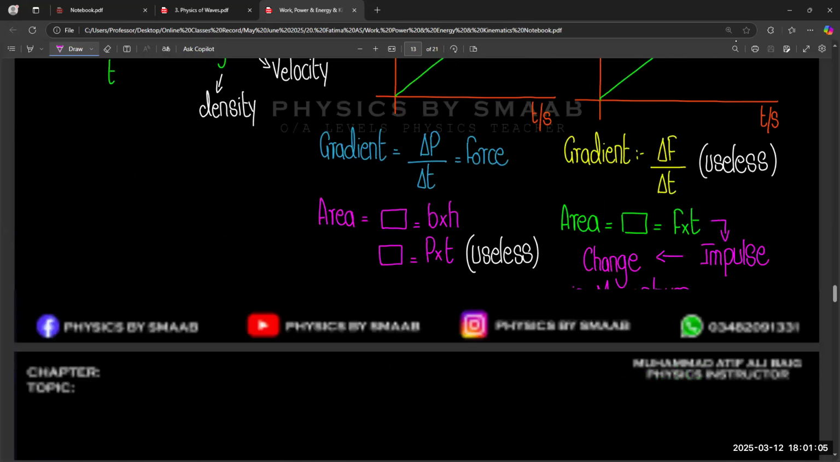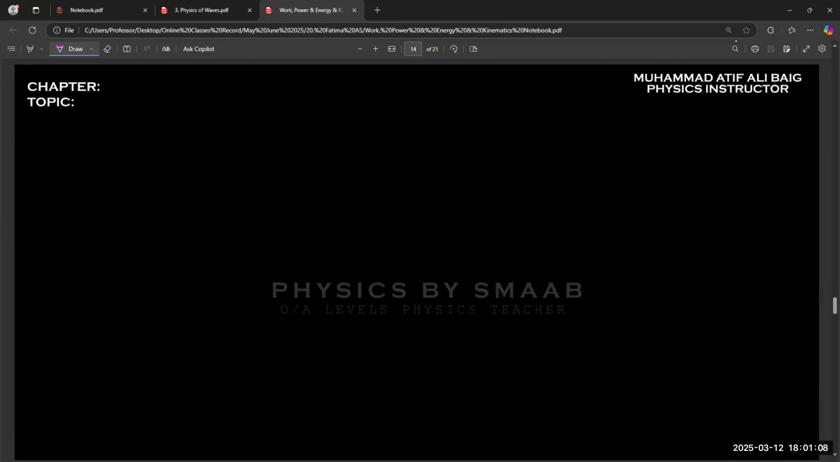Okay. Now we add one more concept that is new in AS. Before that, we never discussed that topic in momentum. That is the concept of types of collision. So we have now two types of collision. One is elastic collision and the other is inelastic collision.